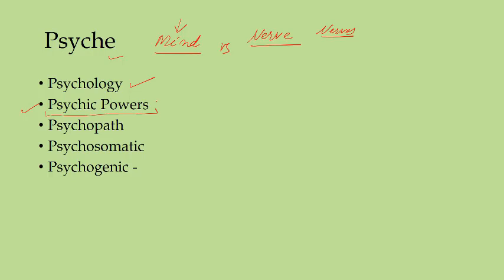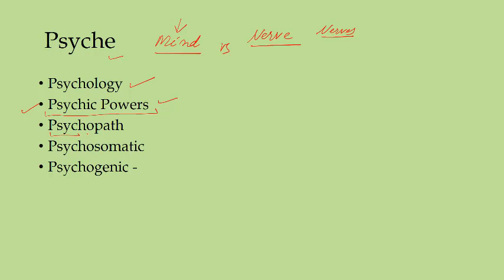Many religious people claim that they can see the future or the past of somebody, and know what is going on in the minds of other people. These are supernormal abilities, also called psychic powers.